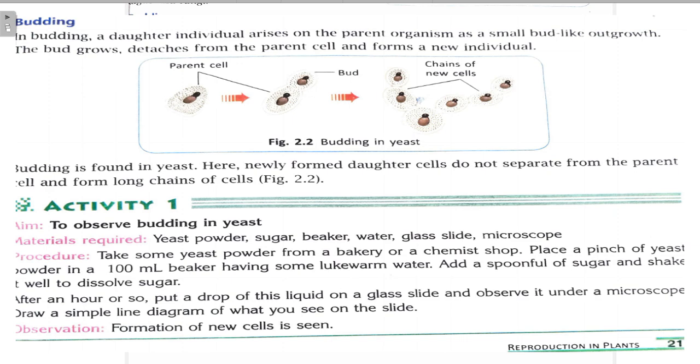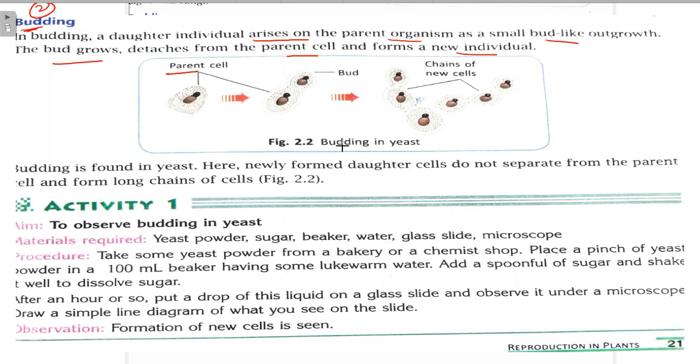The next is budding. So first we read binary fission, now budding. What is budding? In budding, a daughter individual arises on the parent organism as a small bud. It is budding because a bud-like outgrowth is formed here. This bud grows, detaches from the parent cell and forms a new individual, right? So this is the parent cell. Here is the diagram.